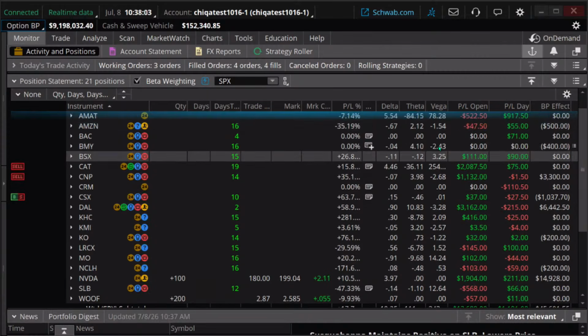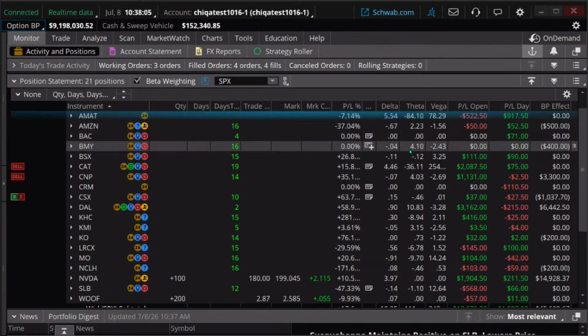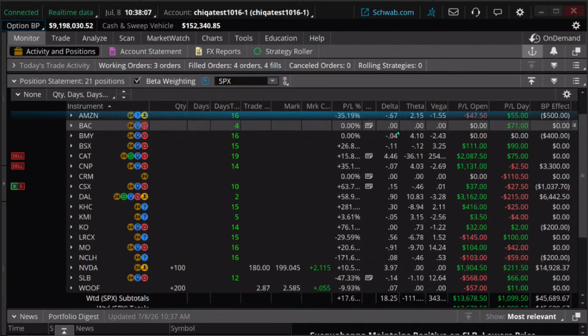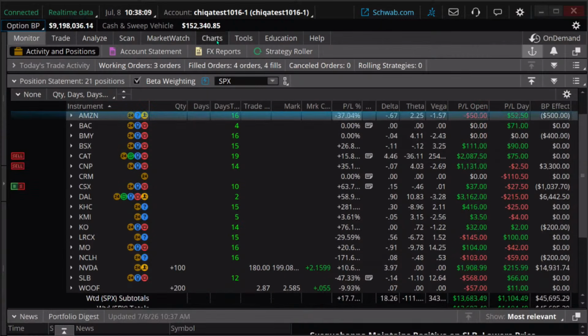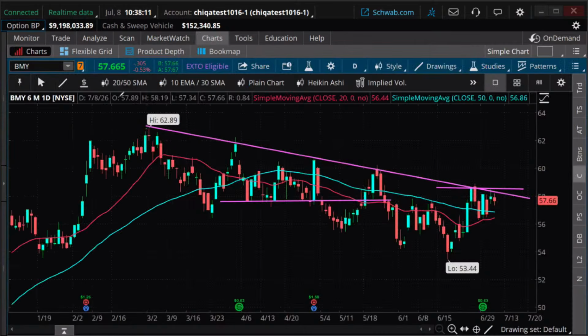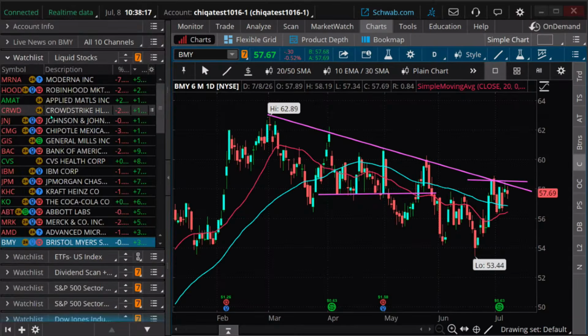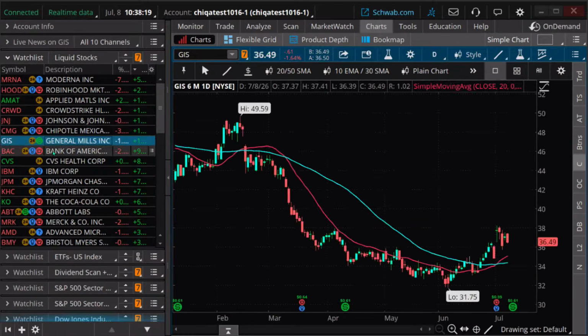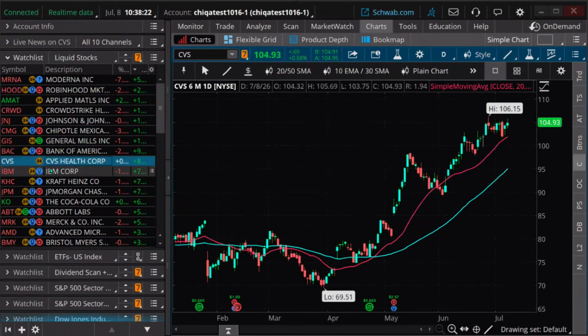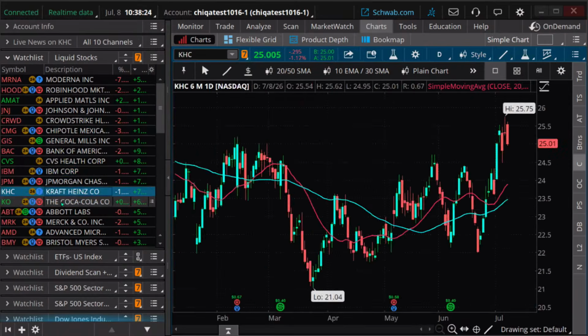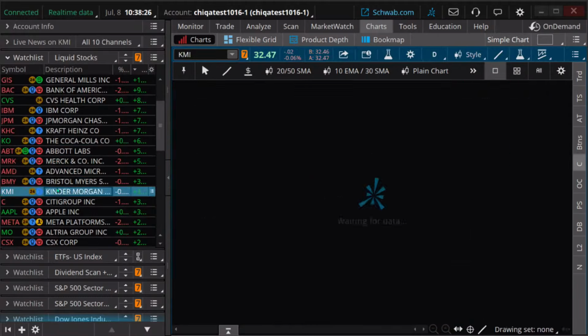Now, let's say we want to make a more impactful decision. What we can do is we can then just do a bearish trade here. And so what you can do is you can find a stock that you believe is going to be more bearish. And I'm just going to pull up a watch list. And I'm just going to scroll down and find something that looks a little bit more on the bearish end of things.